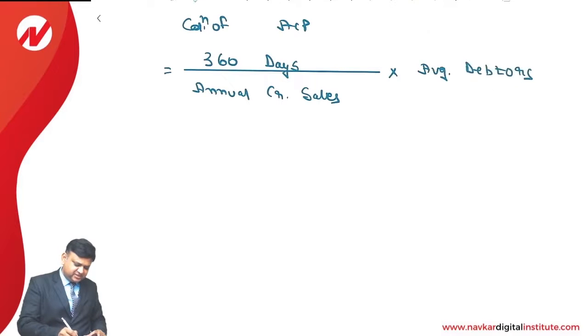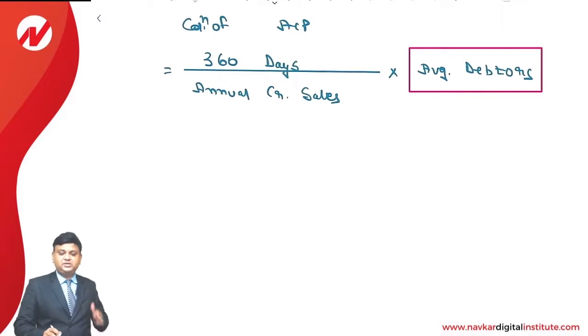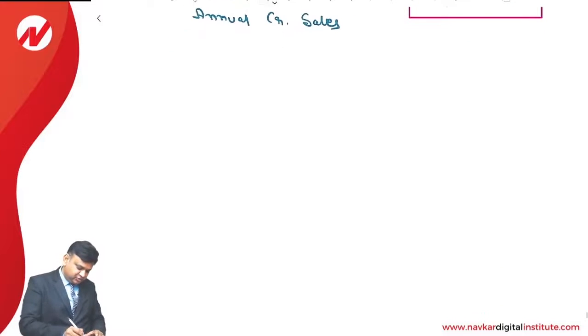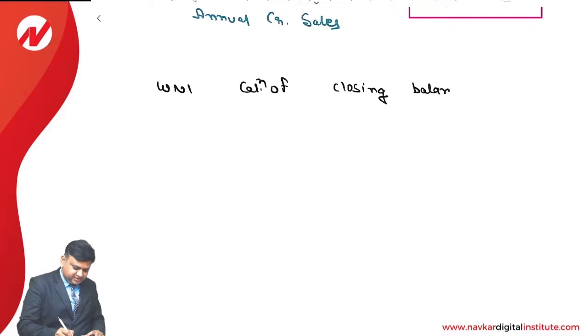As far as the average debtors is concerned, it will be calculated as opening plus closing divided by 2. That is the way the average will be calculated. Opening is given, so closing is required to be found. For calculation of the closing debtors, we will take into account the current ratio, the current liabilities, and other assets information which have been given. So write the answer of the question. Working note number 1, calculation of closing balance of debtors.